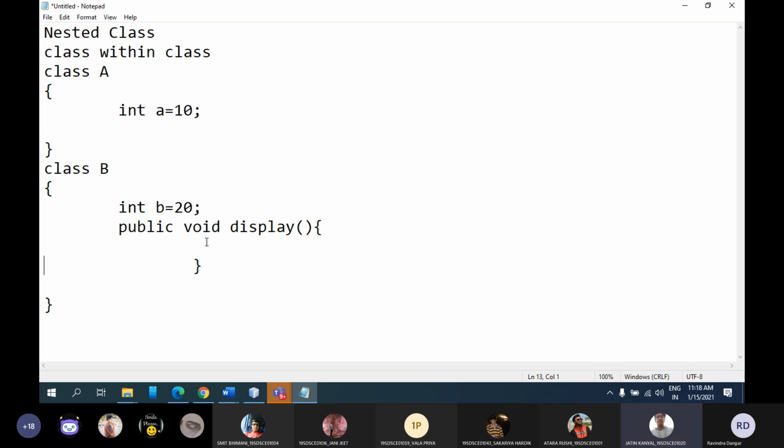Yes, to access the properties we need to create the object. It is there in nested also.